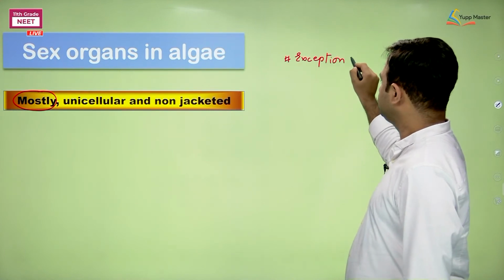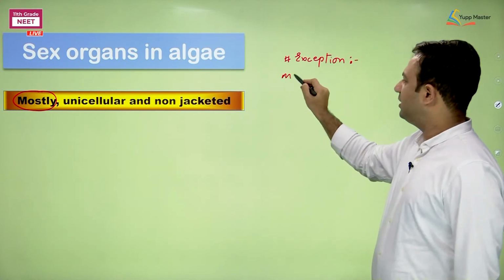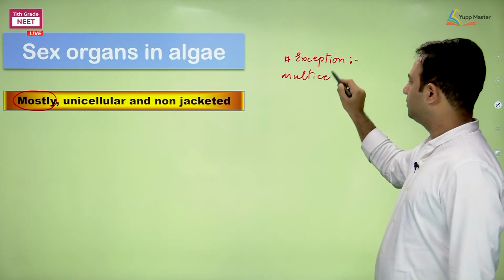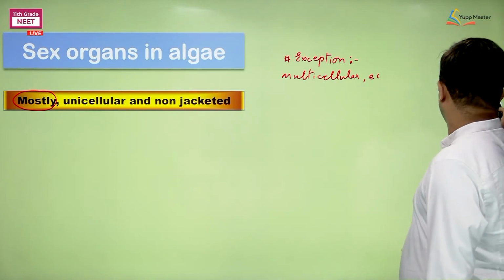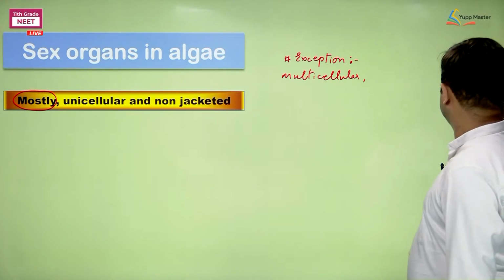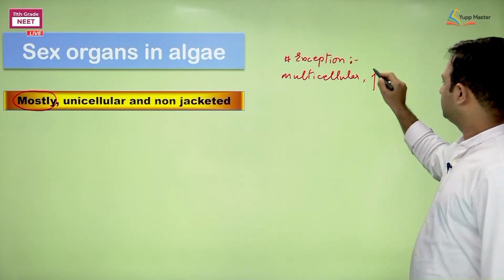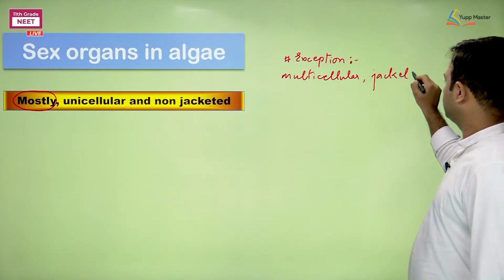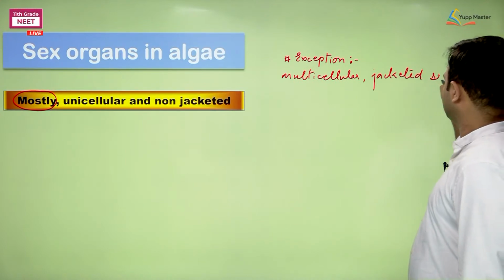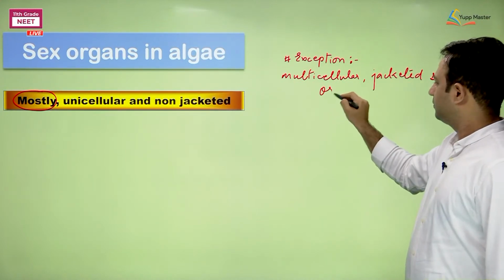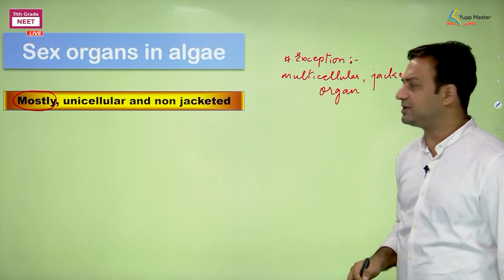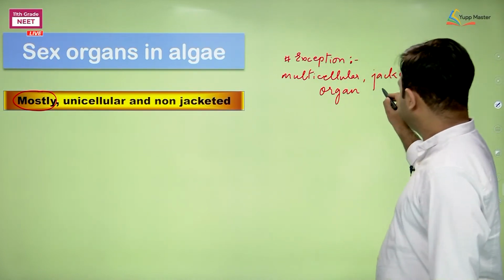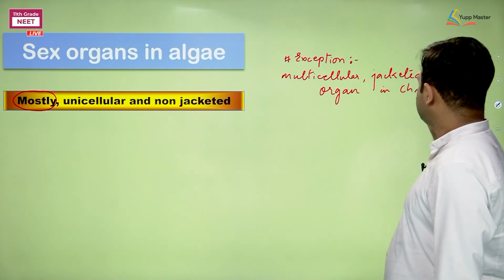Exception: the multicellular and jacketed sex organ. Right, multicellular jacketed sex organ in Chara.